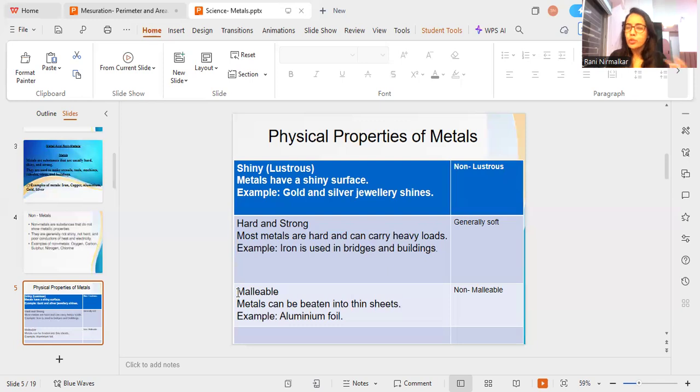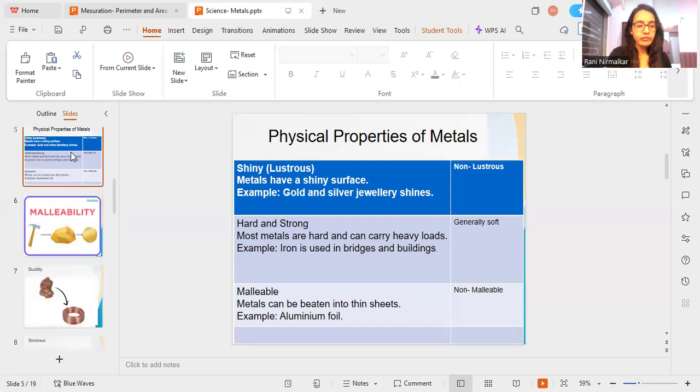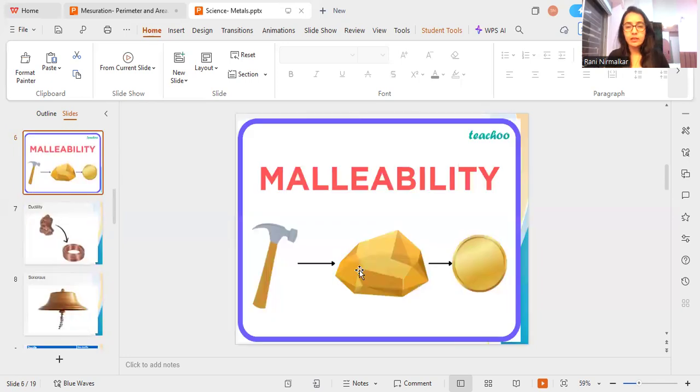Malleable. So the most important physical property of metal is malleable. What does it mean, malleable? Malleable means metals can be beaten into thin sheets. For example, aluminum foil. So as you can see here, suppose this is gold, whatever metal we can consider here. If we beat it continuously, it can be turned into a thin sheet.